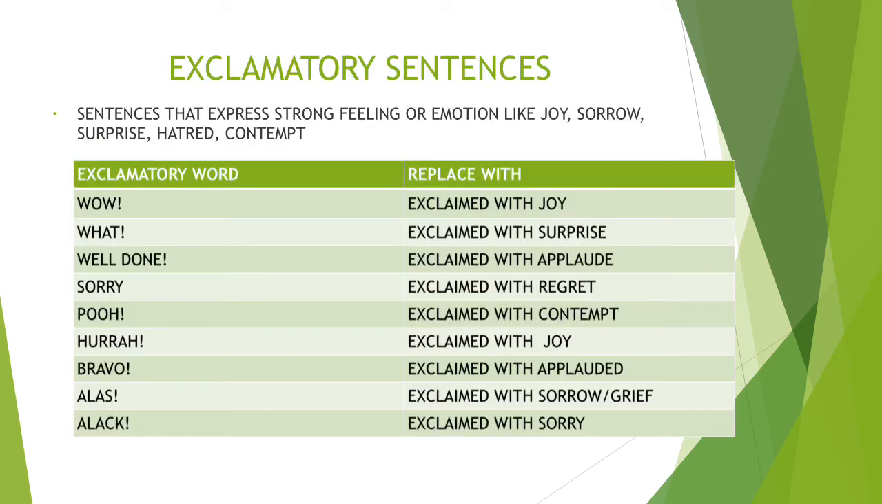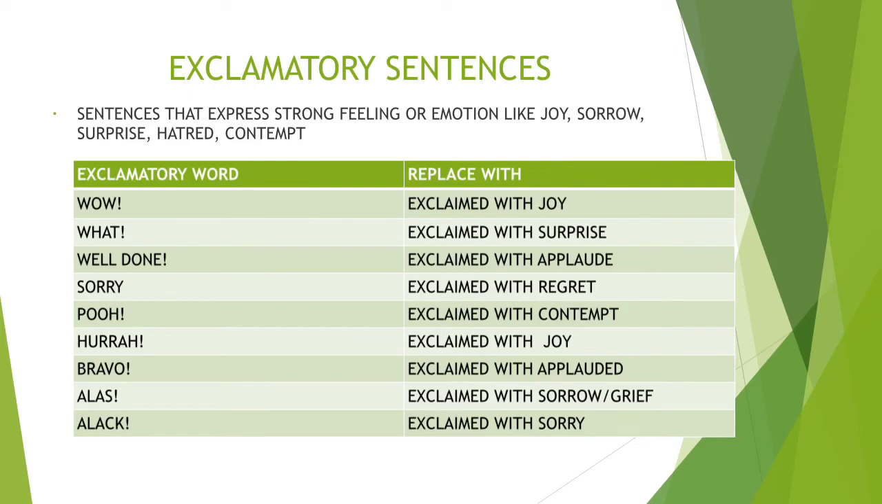Now let's move on to exclamatory sentences. Exclamatory sentences are those sentences that express a sudden outburst of some emotions such as joy, sorrow, contempt, regret, surprise, etc. For example, hurrah expresses joy. Bravo expresses applause. Alas expresses sorrow. What expresses surprise.